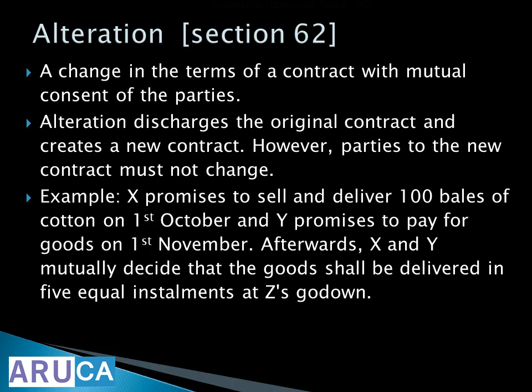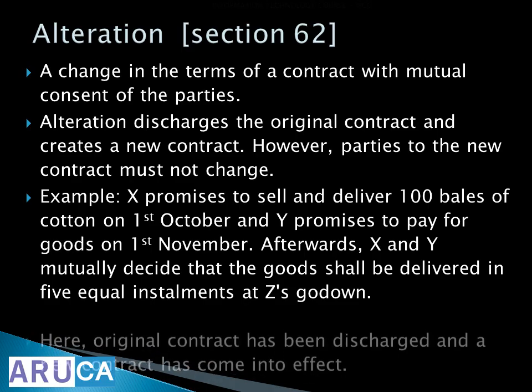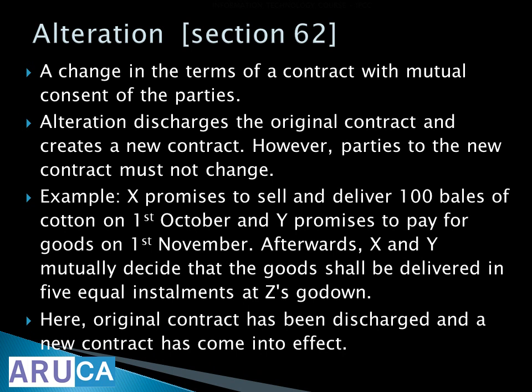The terms are changed. There are 5 equal installments. So original contract has gone, a new contract has come, with 5 equal installments and delivery at Z's godown. So this is called alteration of contract. So this is how the performance is done.